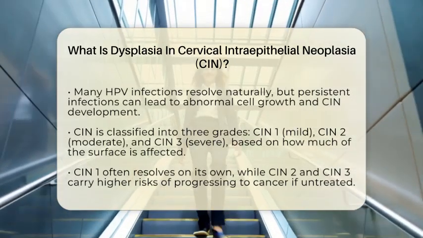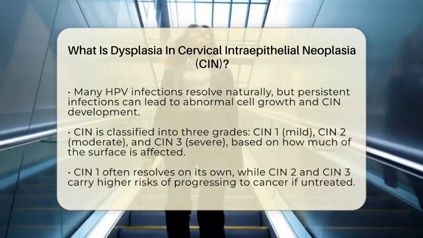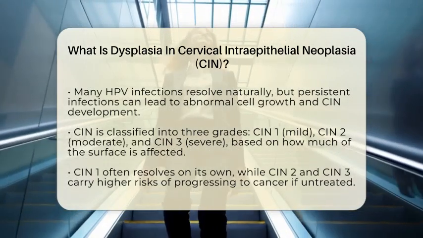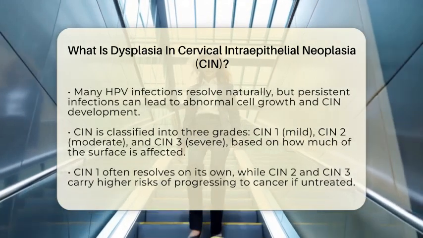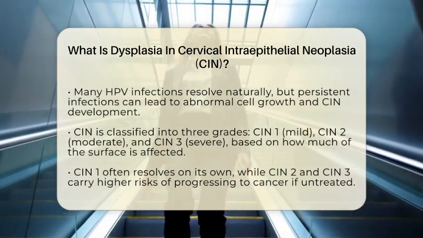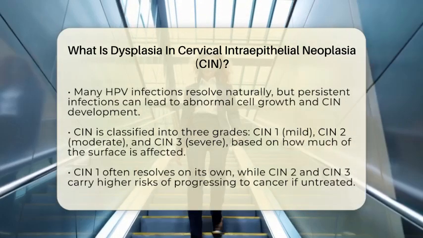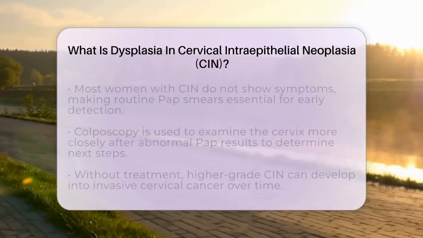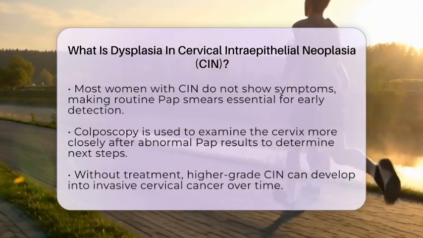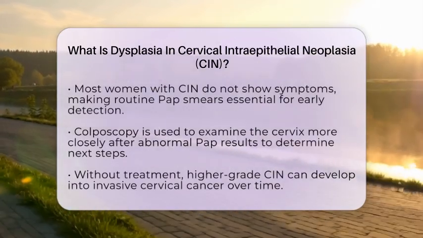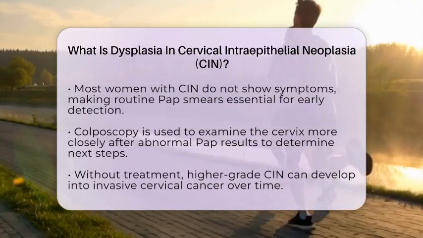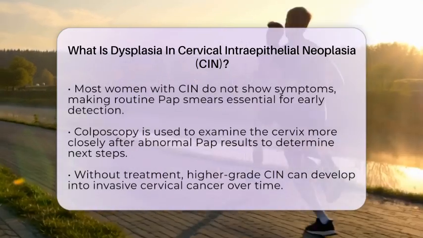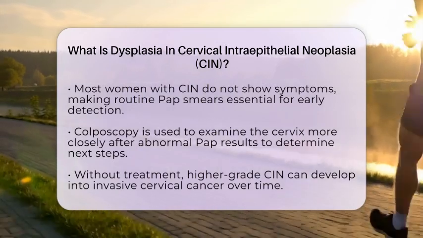CIN is classified into 3 grades based on how much of the cervical surface is affected. The mildest form, called CIN-1, involves abnormal cells affecting about 1/3 of the surface layer. This often resolves on its own without treatment. Moderate dysplasia, or CIN-2, involves about 2/3 of the surface and carries a higher risk of progressing to cancer. The most severe form, CIN-3, affects the full thickness of the cervical epithelium but has not yet invaded deeper tissues. This stage is considered the highest grade of precancerous change and usually requires treatment to prevent progression.